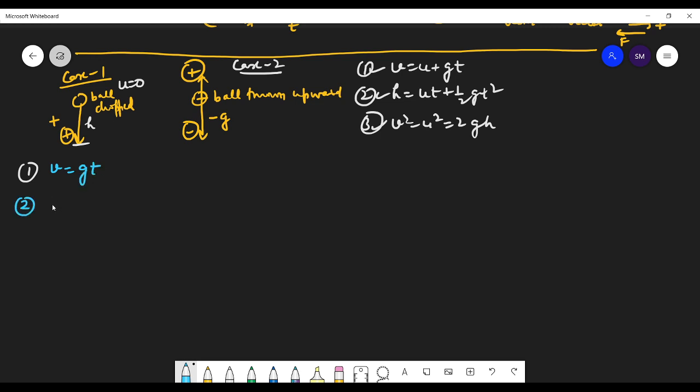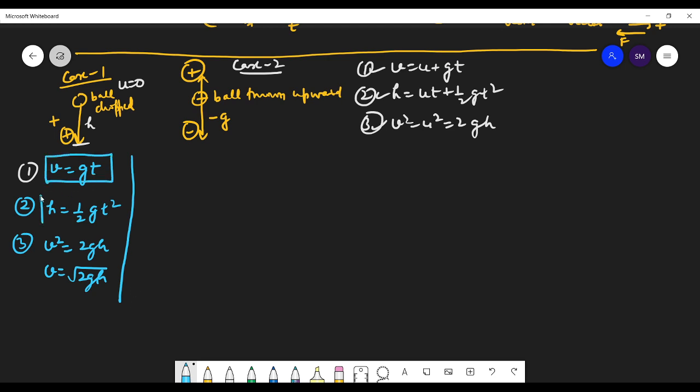Now h: u is equal to 0, so that's only half gt square. Third formula: u is equal to 0, so v square is equal to 2gh, and you can write v is equal to under the root 2gh. These are new formulas, you can say. You can write the original formula and then put u equal to 0, but if you directly write this, it will save you two steps.